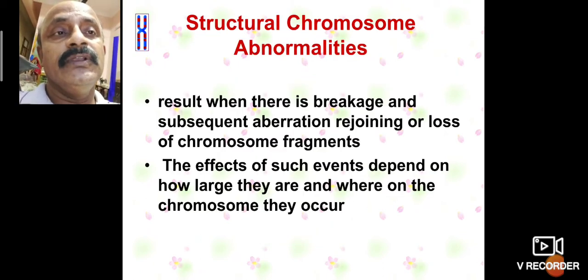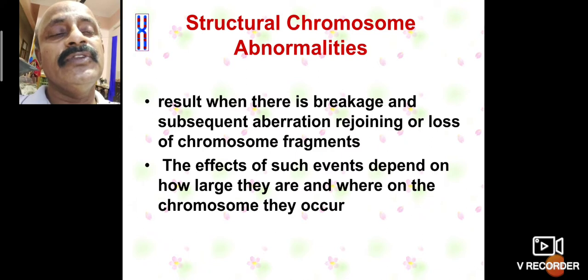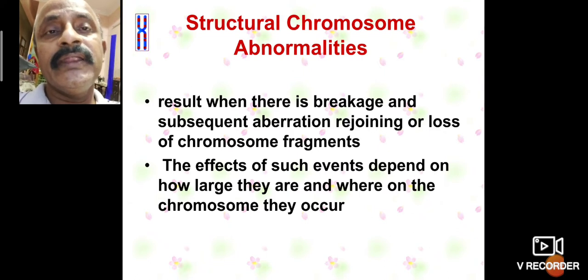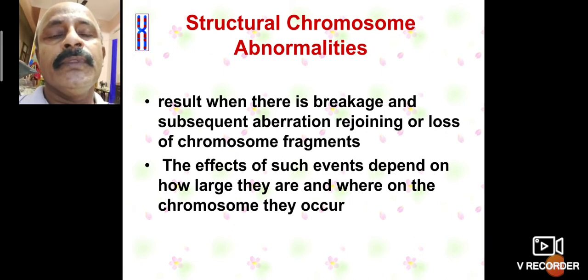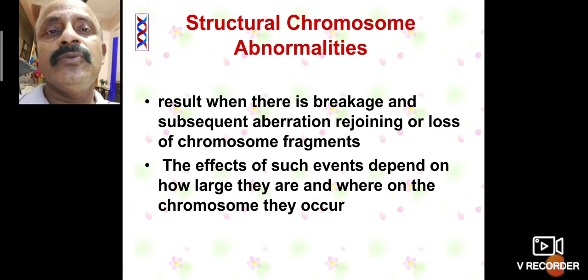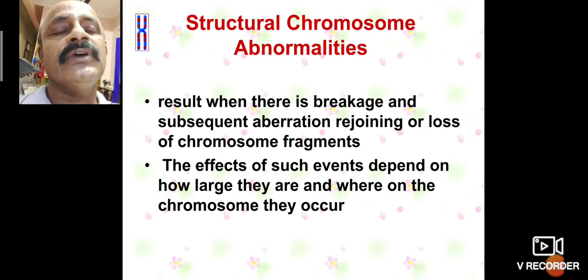The chromosomes may be structurally the same but functionally different, which is also important. Structural chromosome abnormalities result when there is breakage and subsequent aberrant rejoining or loss of chromosome fragments. Break means cut. Some parts of the chromosome are cut and some parts are changed. Rejoining means the broken chromosome part is attached to other regions.